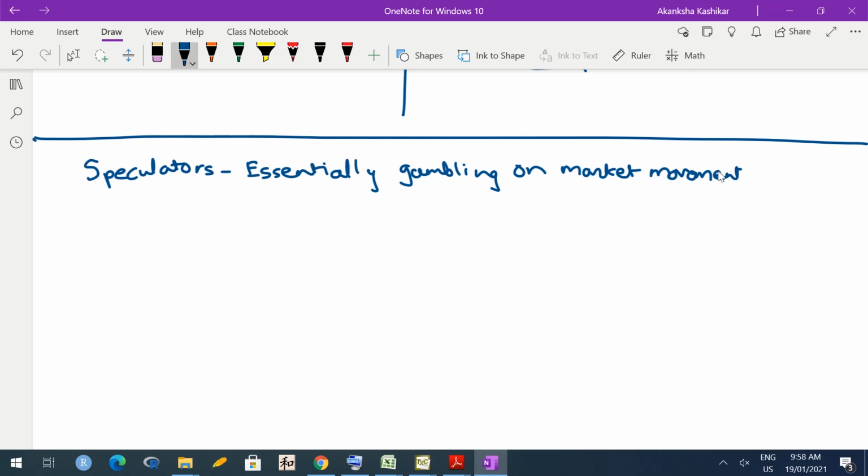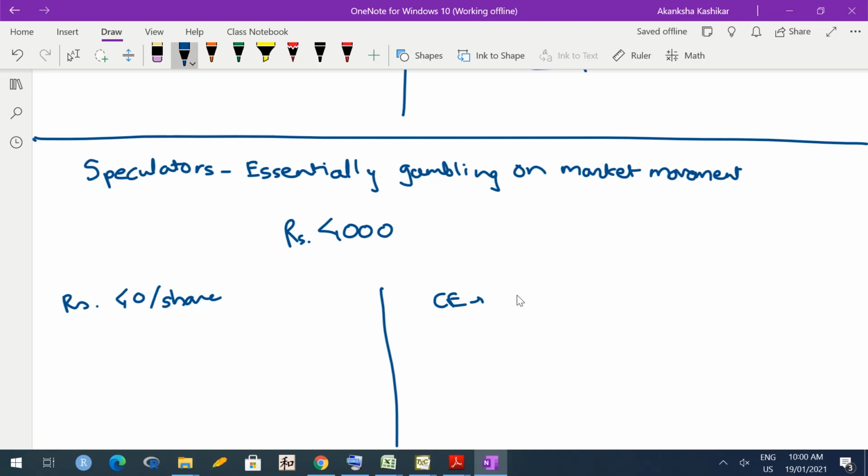So, speculators have the possibility of earning huge profits as well as the possibility of suffering huge losses, but they are okay with it. They just keep on gambling. Okay. Suppose a person has 4,000 rupees which he or she wants to invest, and there are two possibilities. Shares of a certain company are available at rupees 40 per share, and call options on the shares of the same company are available at rupees 2 per call option. Okay, and the strike price for this call option is say rupees 45.